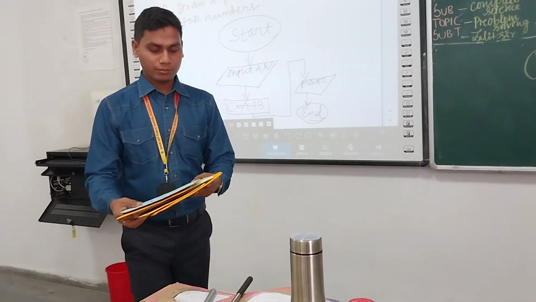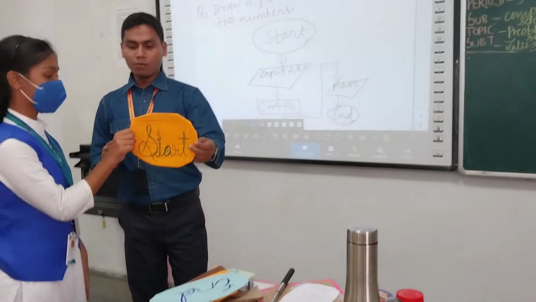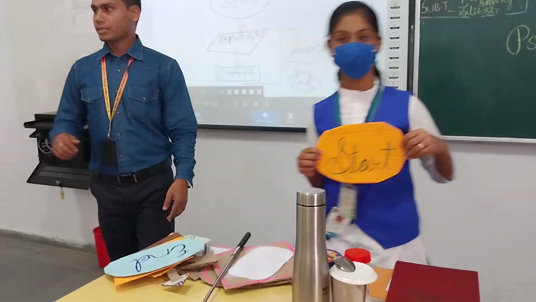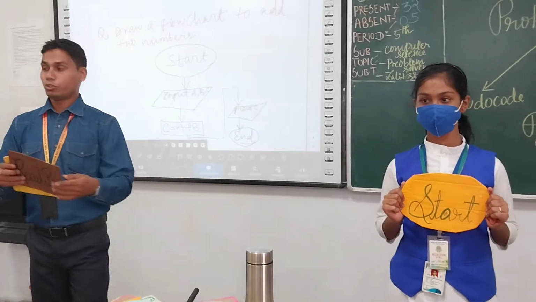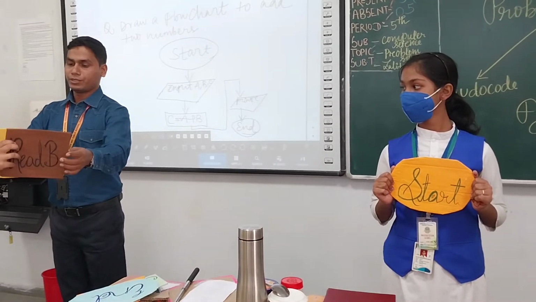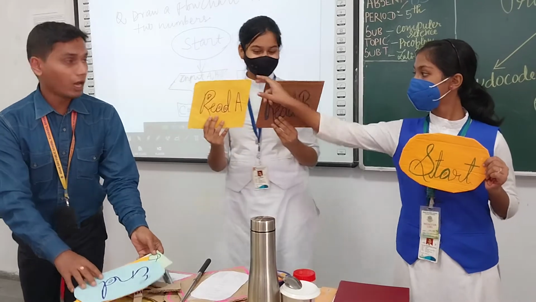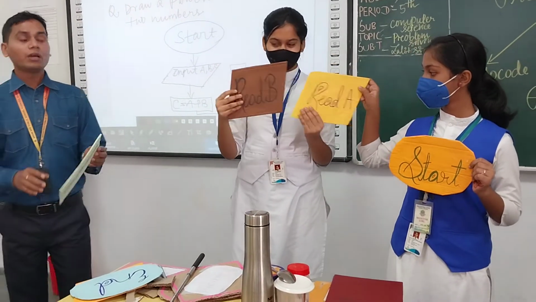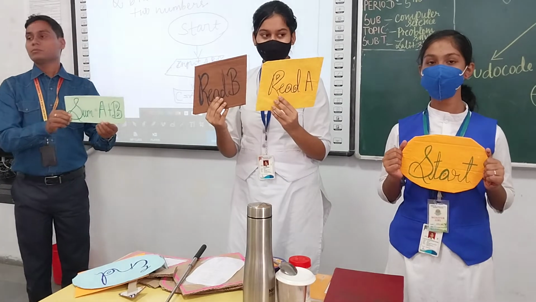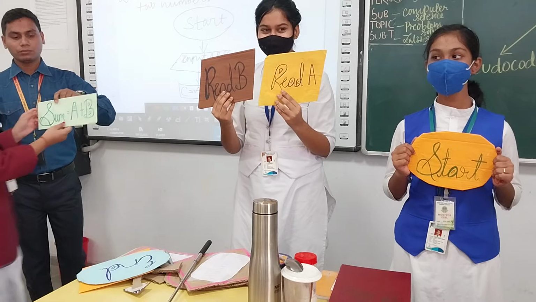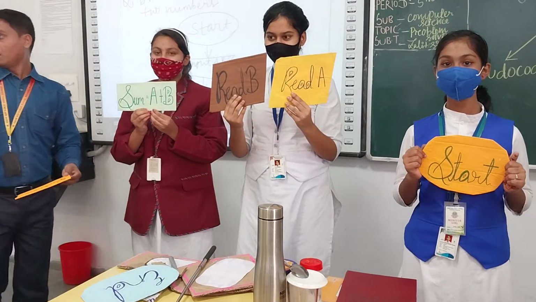Kalpita, come. So how will we solve? Follow this process. Go here. Next, Tulsi, come. What do you hold? We have to read A, read B. Go A and read B. Then after the input we have done, we have to do the processing part. Gitanjali, come.